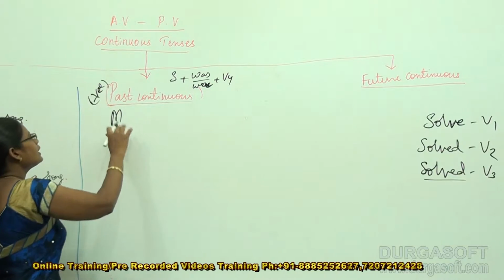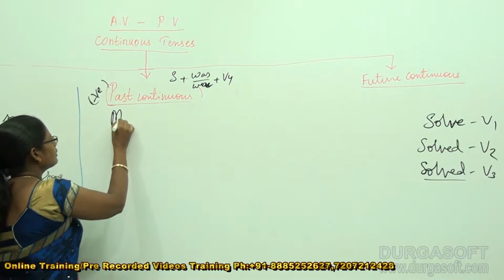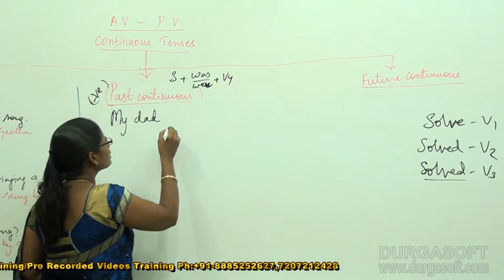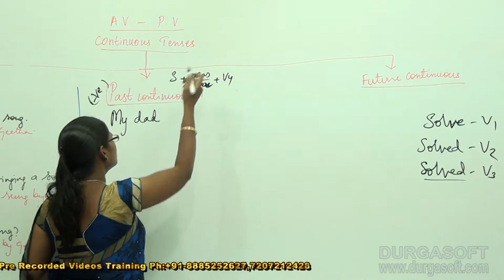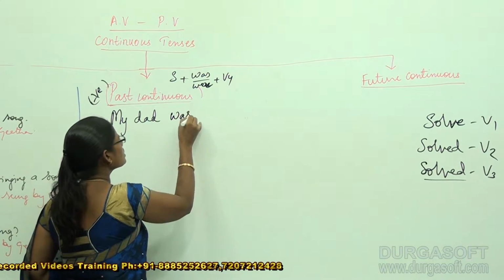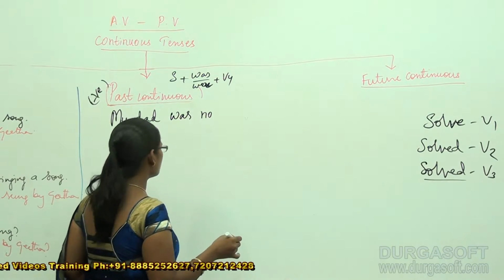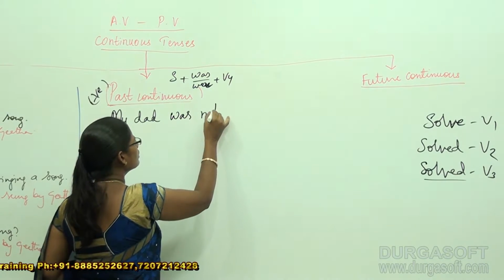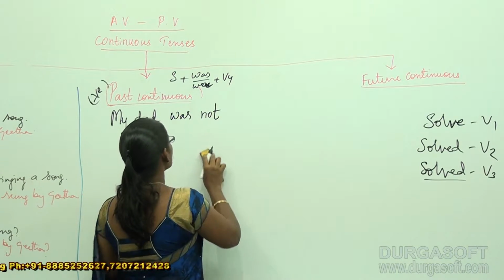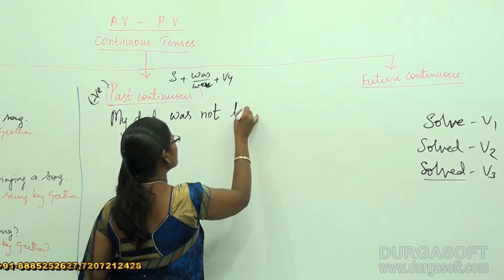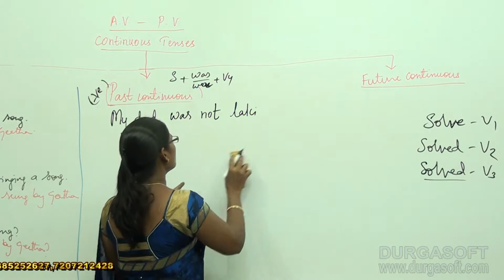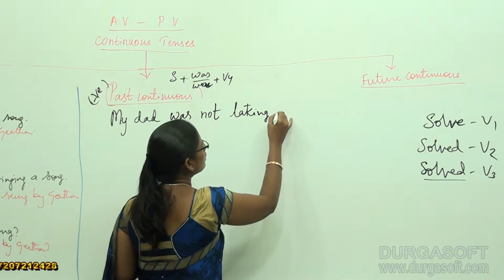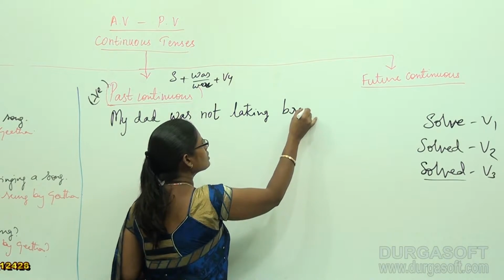So negative sentences. My dad was not taking breakfast.